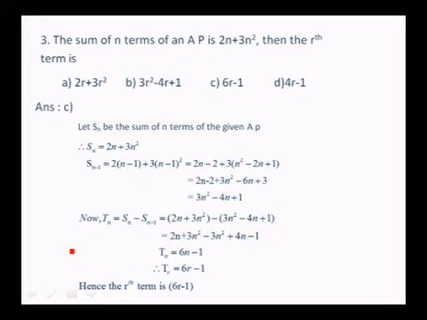So once you know Tn, if you want Tr, wherever there is n, just substitute r. Tn is 6n minus 1, so Tr is equal to 6r minus 1. So the rth term is 6r minus 1. Option is C.